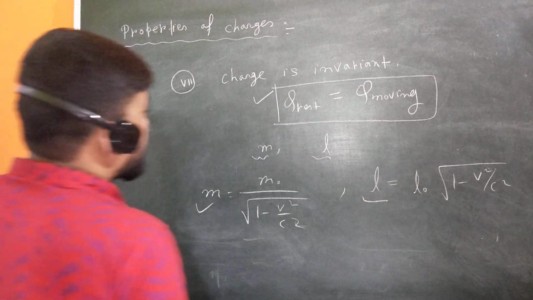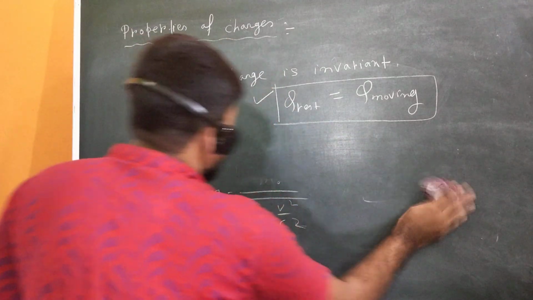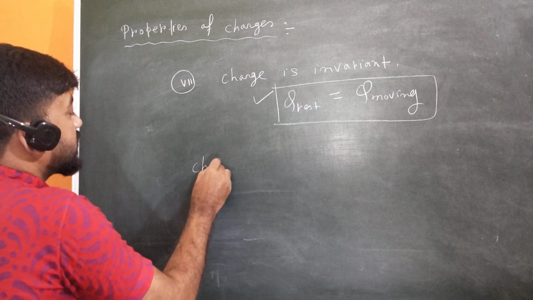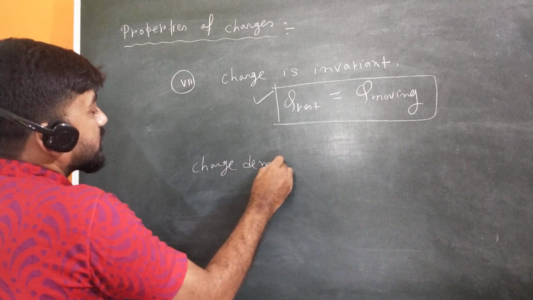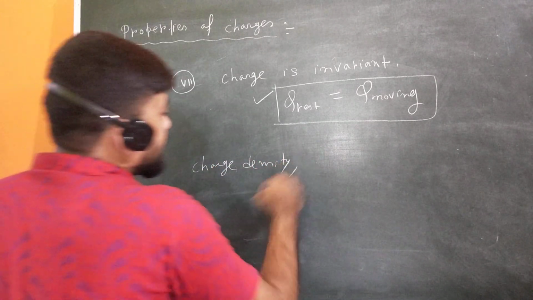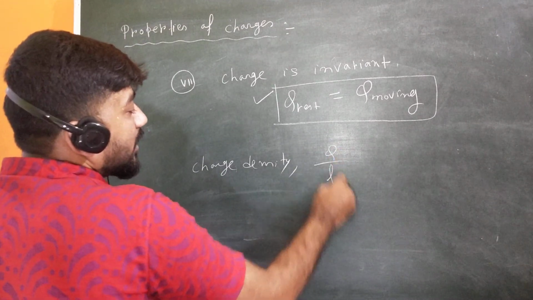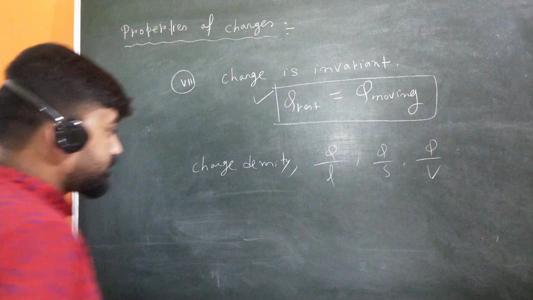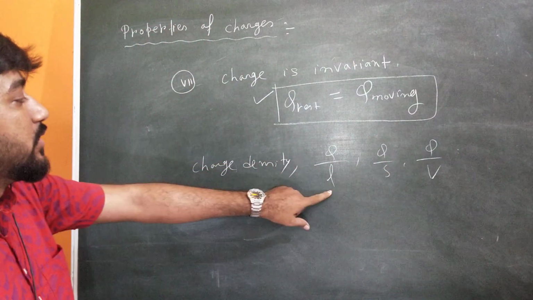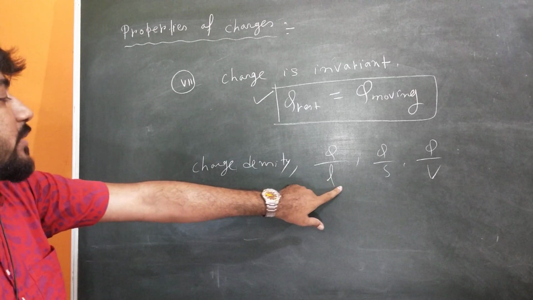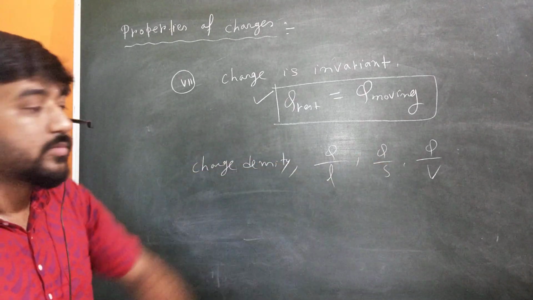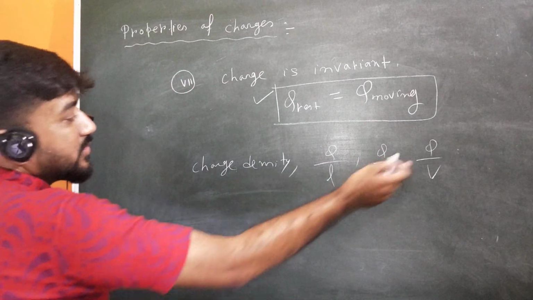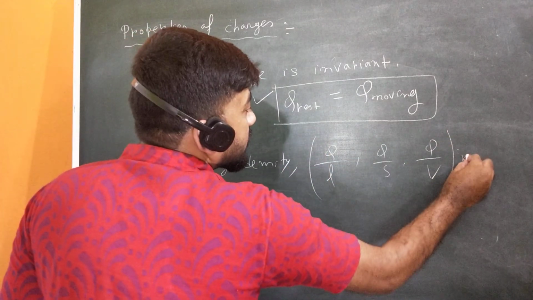But please keep in mind, if someone talks about charge density, then it will not be invariant. This is the most important thing. Most students get confused about this. Why is charge density not invariant? Because charge density is q upon L or q upon S or q upon V. So this is not constant, because L, S and V are not invariant. These are variant with respect to velocity. When velocity is large, these will vary. So charge density is not invariant.